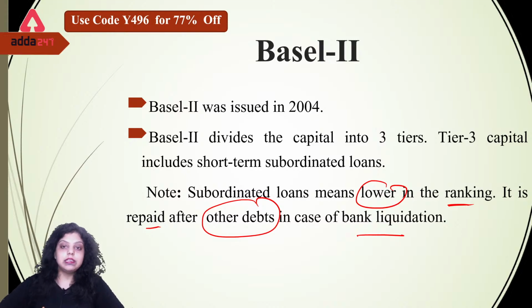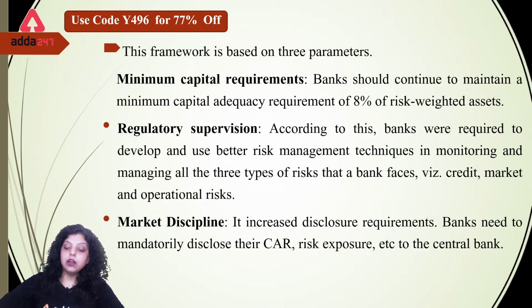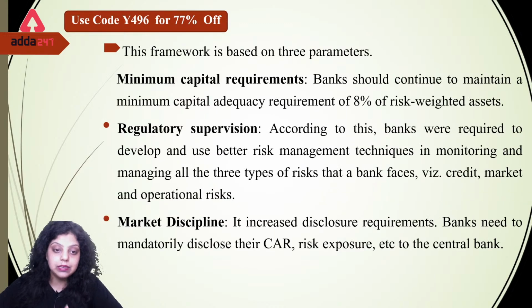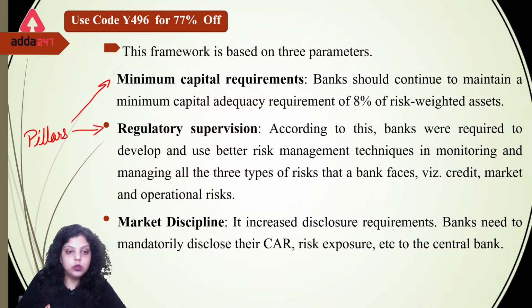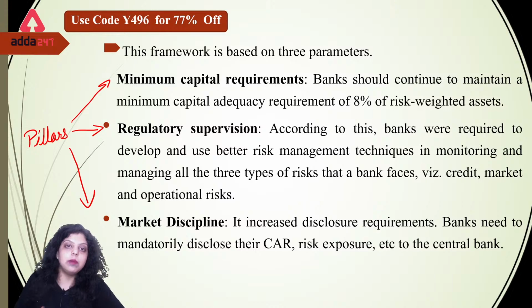Okay, so this is Basel 2. In Basel 2, we continue with the capital adequacy ratio, which was introduced in Basel 1. Apart from that, we have introduced 3 pillars in Basel 2, and these are the 3 pillars. Pillar 1 is minimum capital requirement, pillar 2 is regulatory supervision, pillar 3 is market discipline.